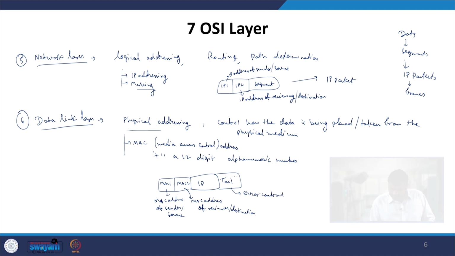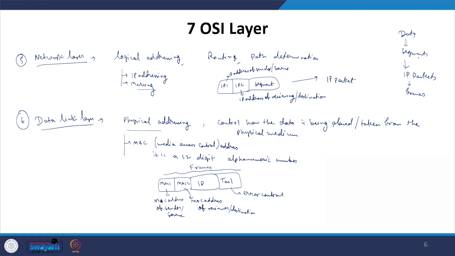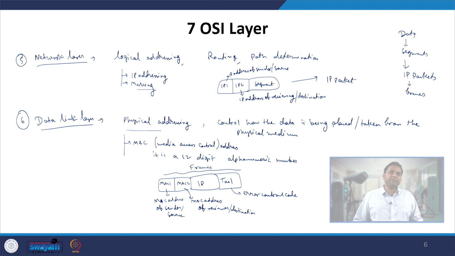This entire setup is called a frame. So from the data it goes to a segment in the transport layer, from the segment to an IP packet in the network layer, and from the IP packet to a frame in the data link layer, which has the MAC addresses of the source and the destination appended, along with some error control codes added at the tail side. So this is the main functionality of the data link layer, defining the physical addressing for this IP packet.